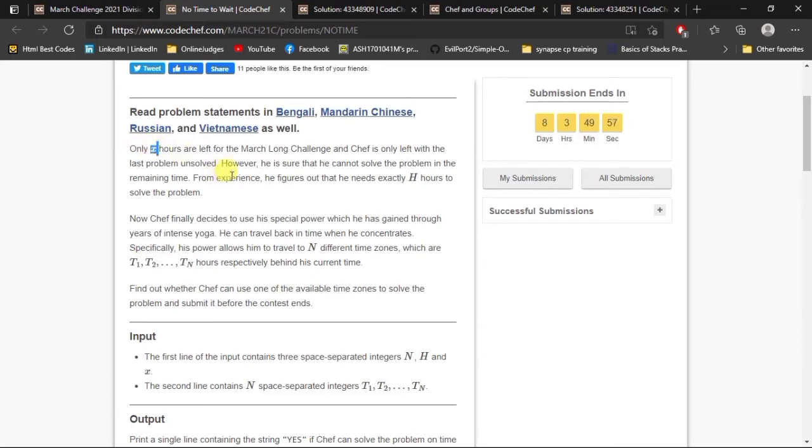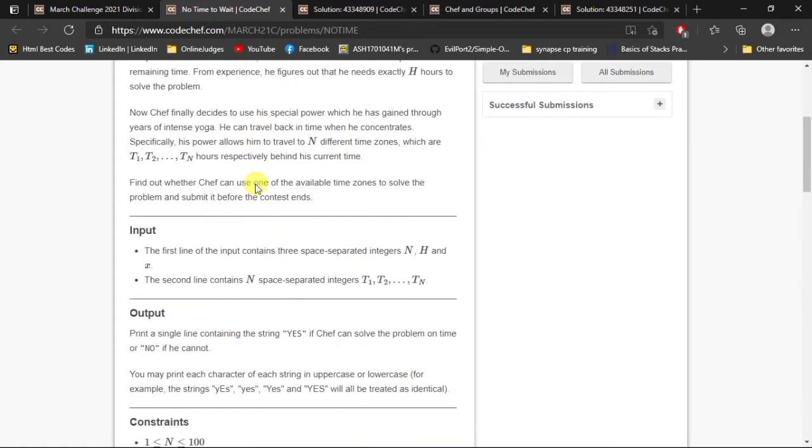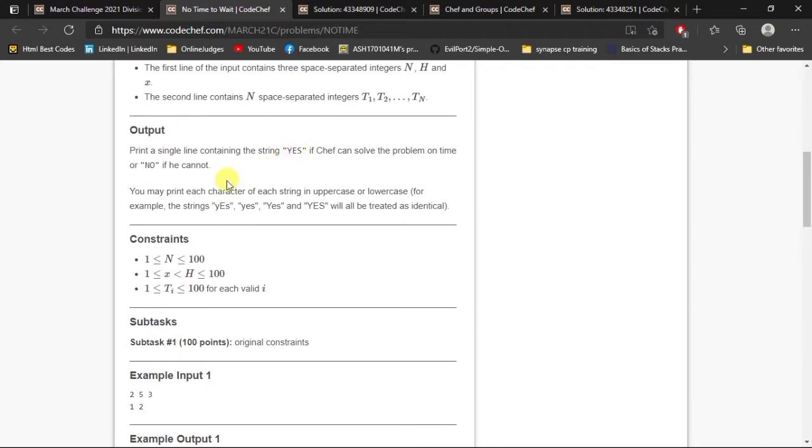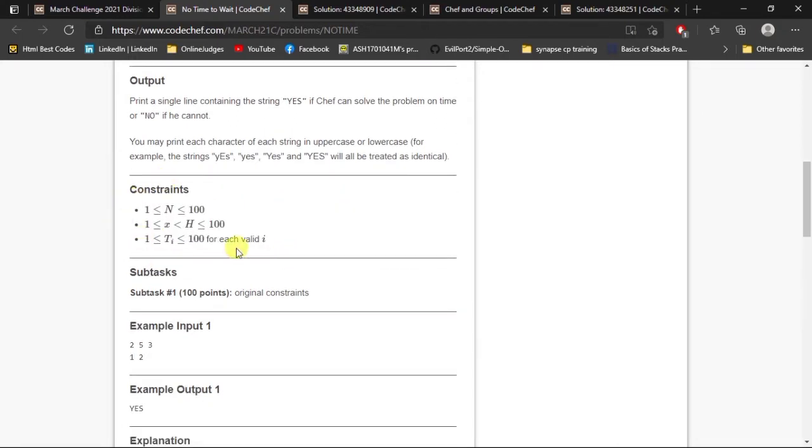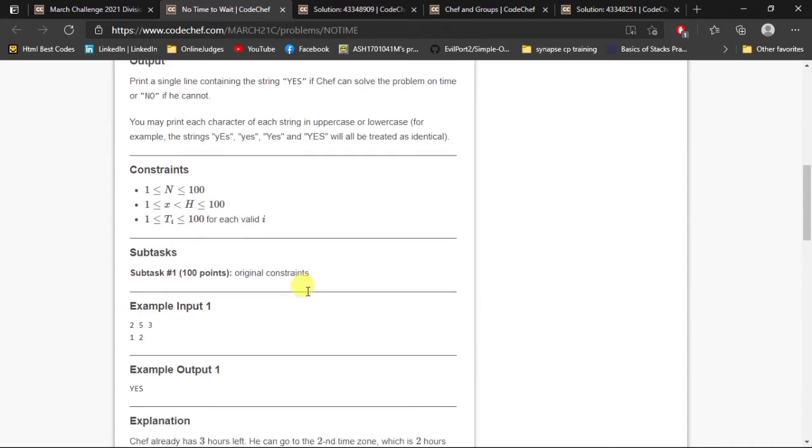So if we can get any value which is greater than or equal to H after adding any value from the time zones to X, then yes, he can solve this problem in time, otherwise no. The output is only yes or no, so very basic, and the constraints are also very simple and easy. Nothing to worry about, and only one subtask.